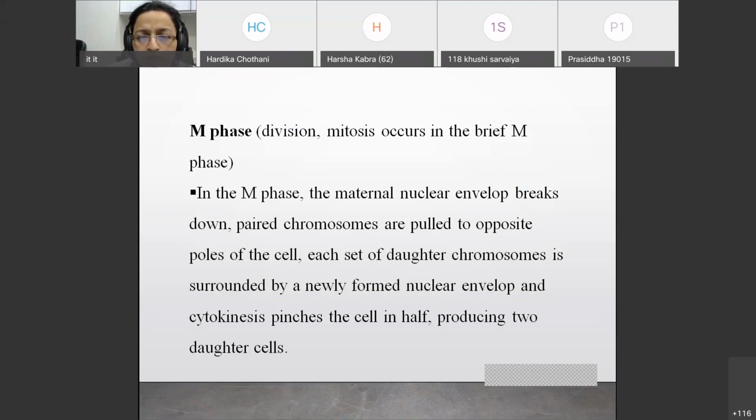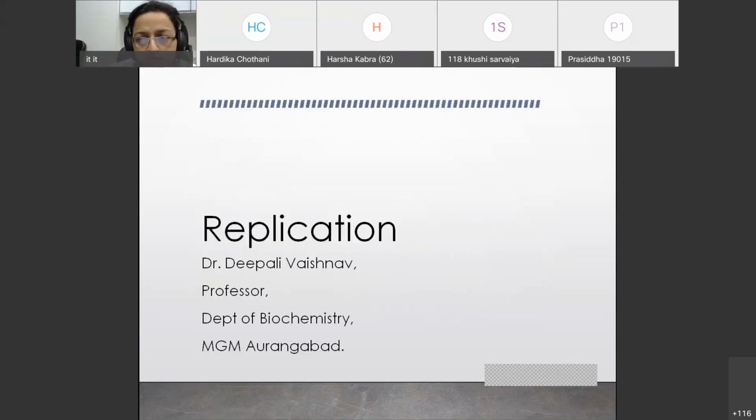And in the M phase, you have mitosis and you have division. Here the nuclear envelope breaks down and paired chromosomes are pulled to opposite poles of the cell. Each set of daughter chromosomes is surrounded by a newly formed nuclear envelope, and cytokinesis pinches the cell in half and produces two daughters. So in short, in the M phase, you have nuclear division and the cell divides into two daughter cells. This occurs in the M phase. So this is about the cell cycle.